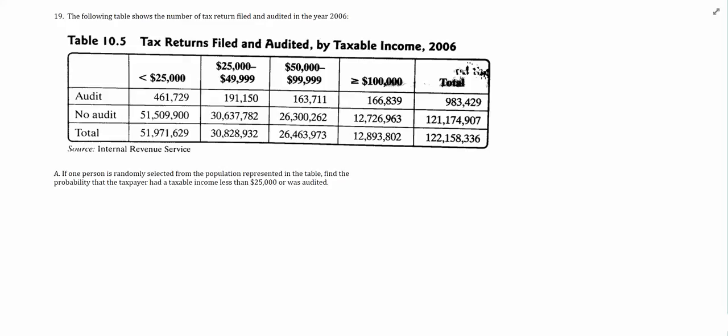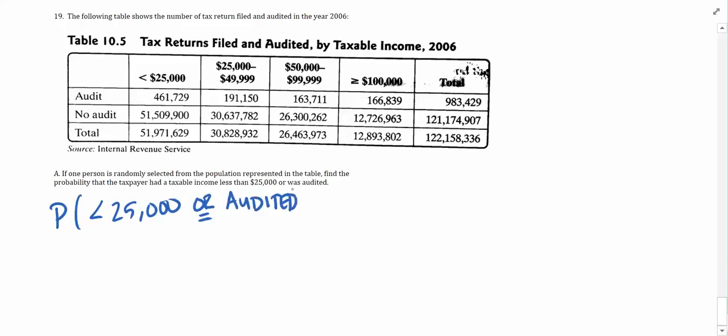than $25,000 or was audited. Okay, so they want the probability of less than 25,000 or audited.